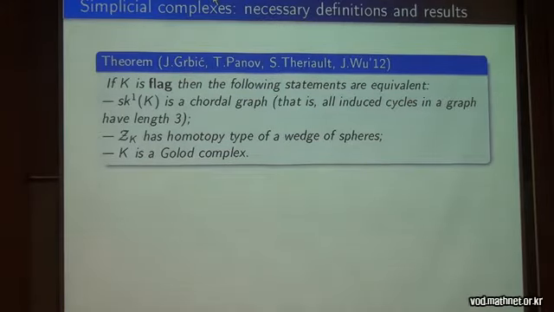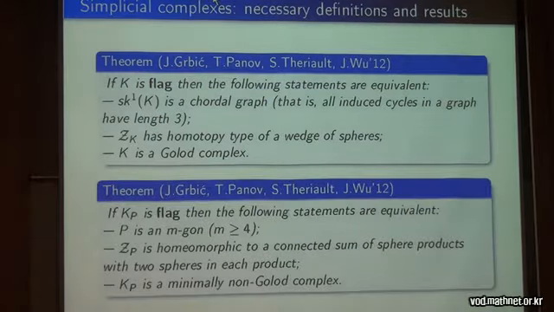That means all induced cycles in the graph have length 3, so there are no induced cycles of lengths 4, 5, etc. And it's equivalent to Z_K being homotopy equivalent to a wedge of spheres. And also the next result, in the flag case, characterizes minimal non-Golodness. K_P is minimally non-Golod if and only if Z_P is homeomorphic to a connected sum of sphere products with exactly 2 spheres in each product. And it is the same as P being a polygon with m greater than or equal to 4, of course.